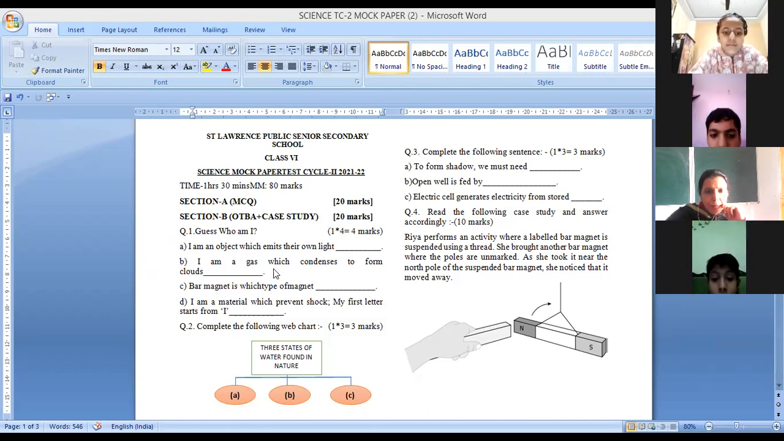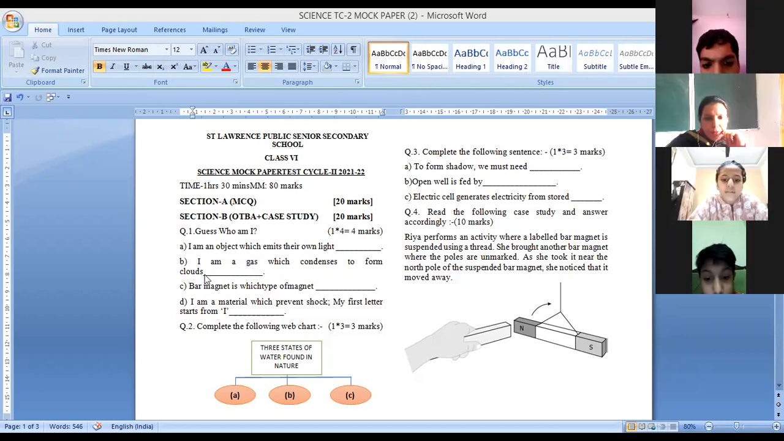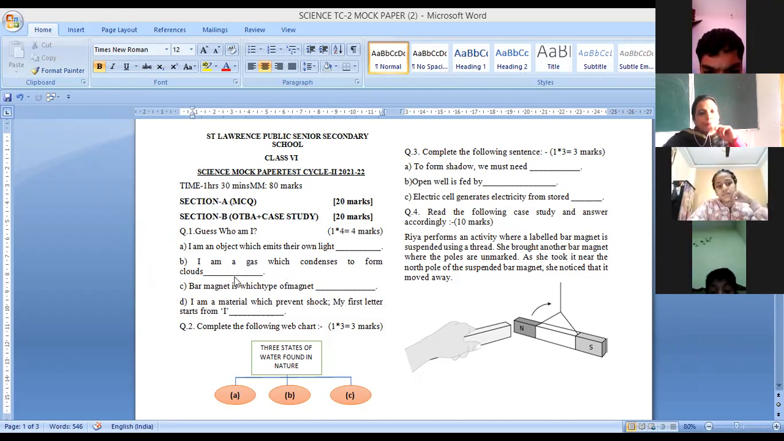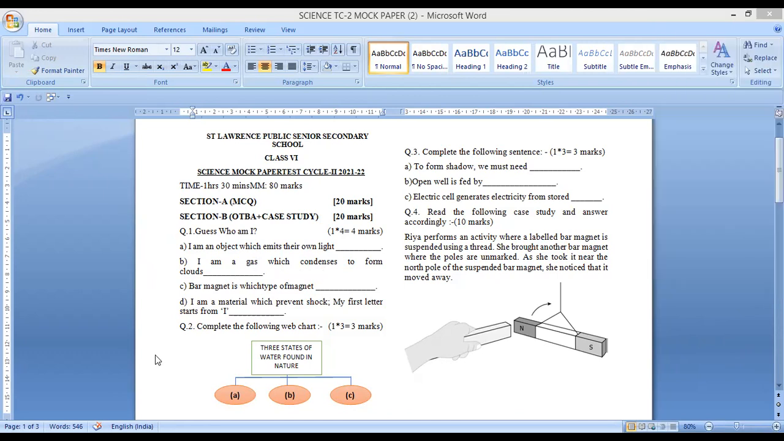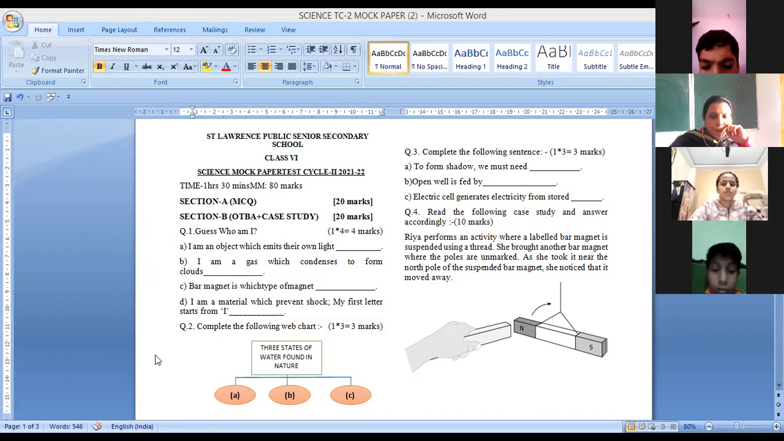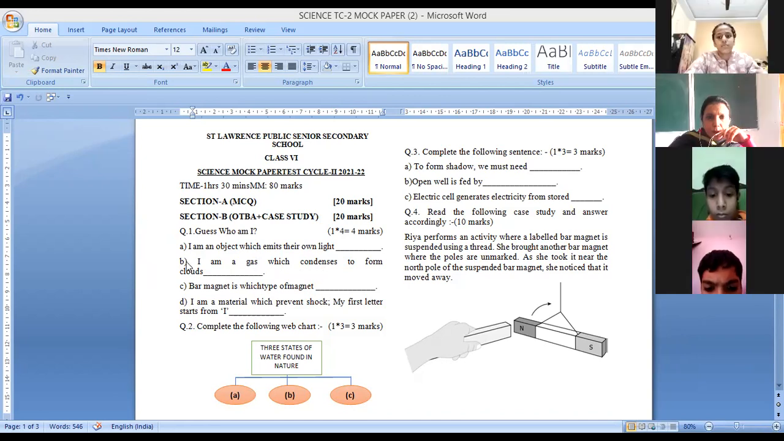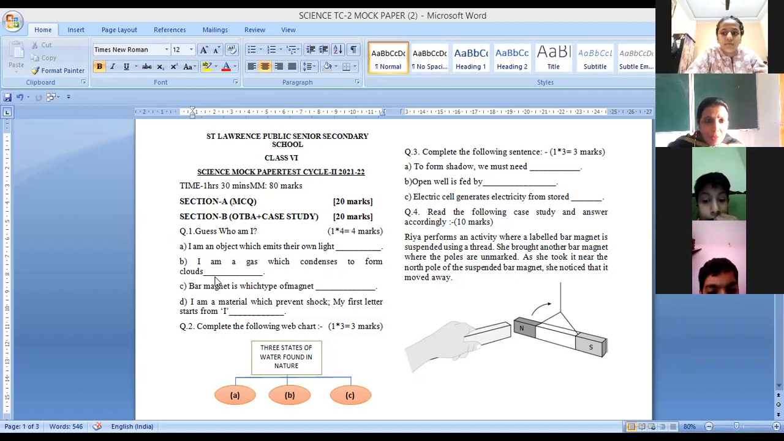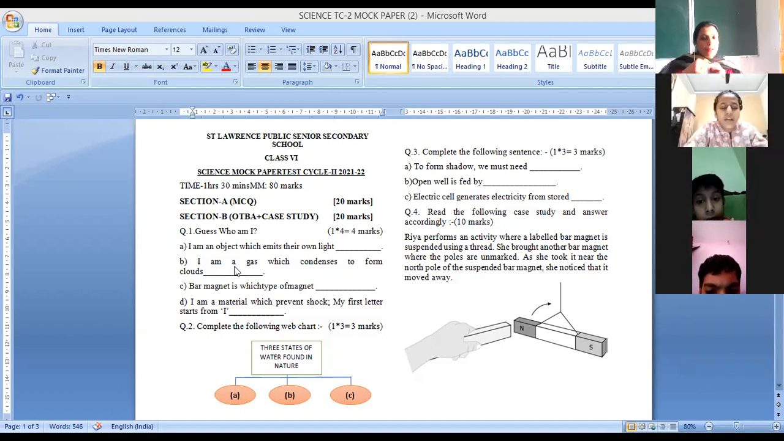Second is, I am a gas which condenses to form clouds. Anybody else who knows the answer for question number 2? Tell me, what condenses? Which gets condensed? Yes, Parnika, to form clouds. Ma'am, water gets condensed into vapor. Water vapor condenses into water to form the clouds. So water vapor is in the gaseous form. That's why it is written, I am a gas which condenses to form clouds.